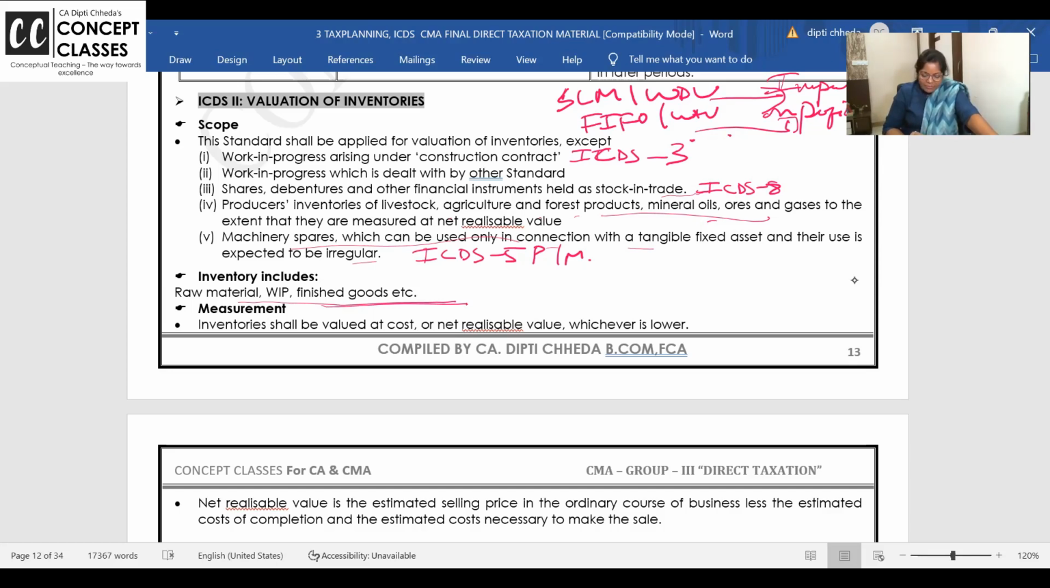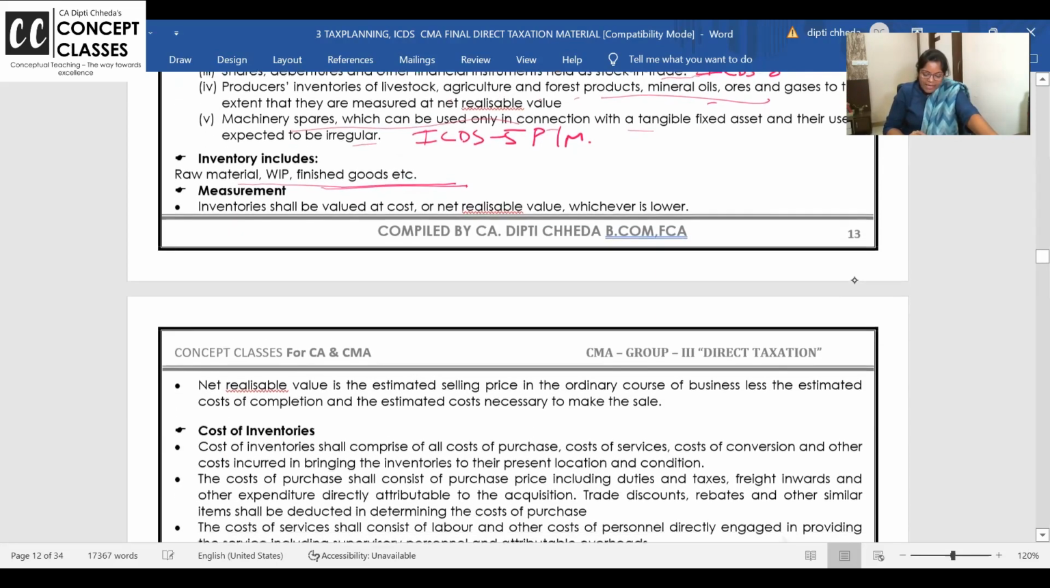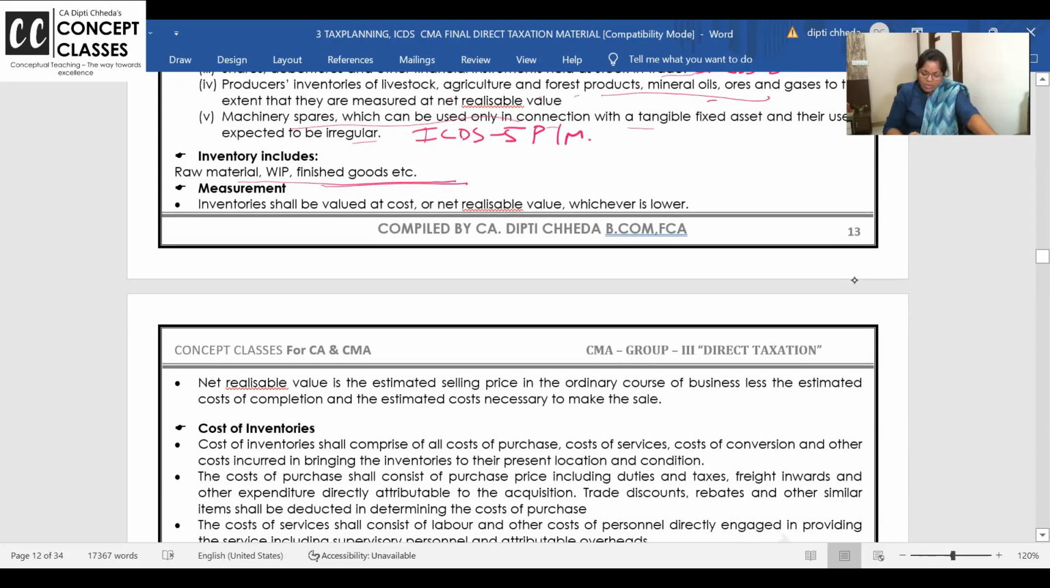Raw material, work in progress, finished goods. Now, inventory should be valued at cost or NRV, whichever is lower. Oh, ma'am, even if you wake us from sleep, we know this. From foundation, we know it. In foundation, inventory is a chapter. In inter, it is like AS 2, and in costing also you have it in the material chapter. In final, you have ICDS. So see how much repetition there is.